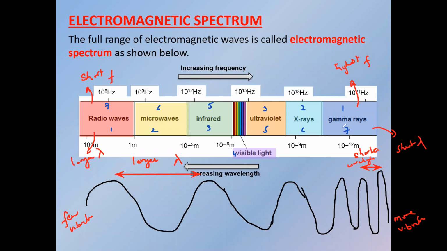And this is the order of the frequency. The one with the highest frequency is gamma, whereas radio has the lowest frequency. Gamma frequency is higher than X-ray, X-ray frequency is higher than ultraviolet, ultraviolet is higher than visible, visible is higher than infra, infra is higher than micro, and micro is higher than radio.